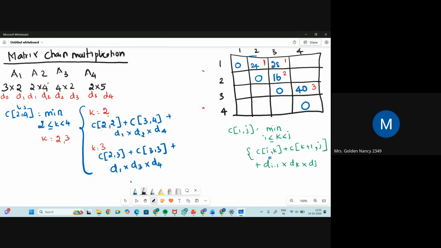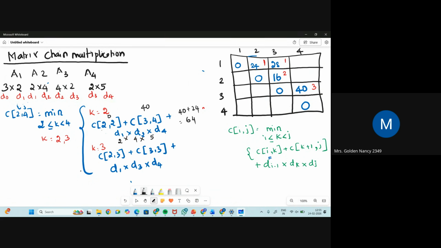What is the value of 2 cross 2? It is 0. What is the value of 3 cross 4? 3 cross 4 is 40. Next, d1 is 2, into d2 is 4, into d4 is 5. So 5 4s are 20, 2 2s are 4 — 24. 24 plus 40 is 64.